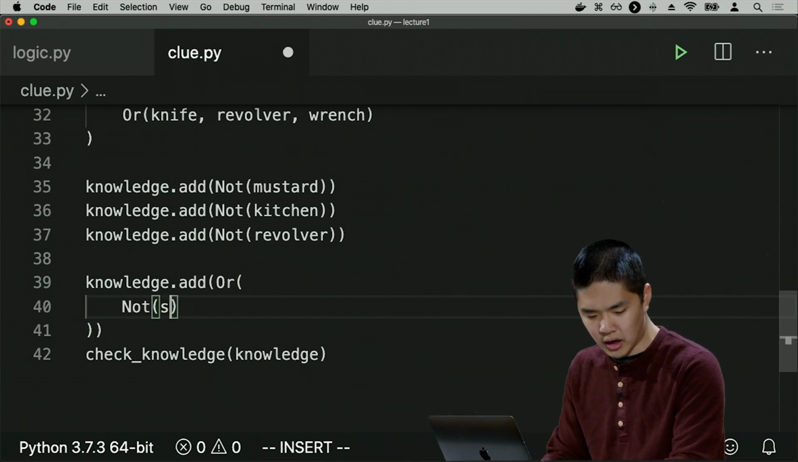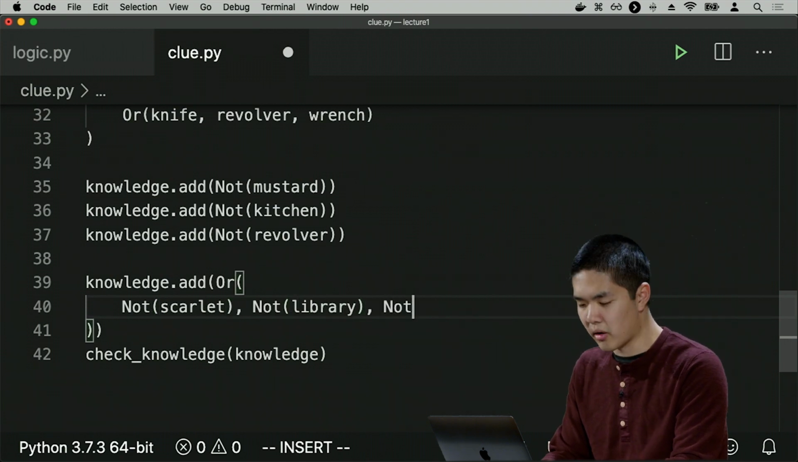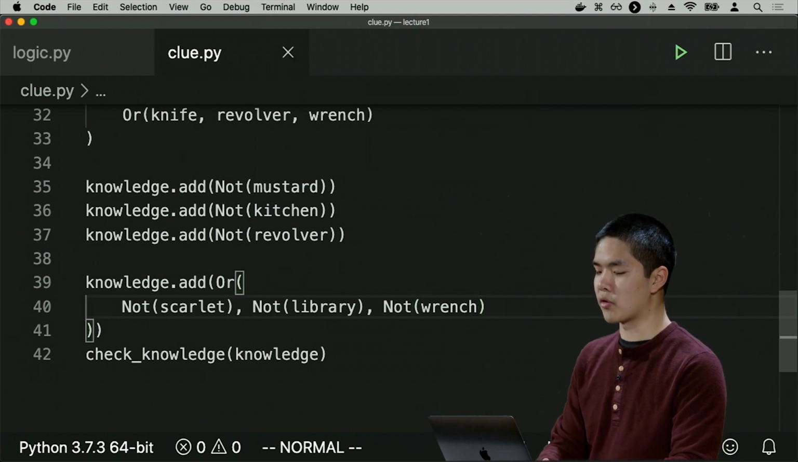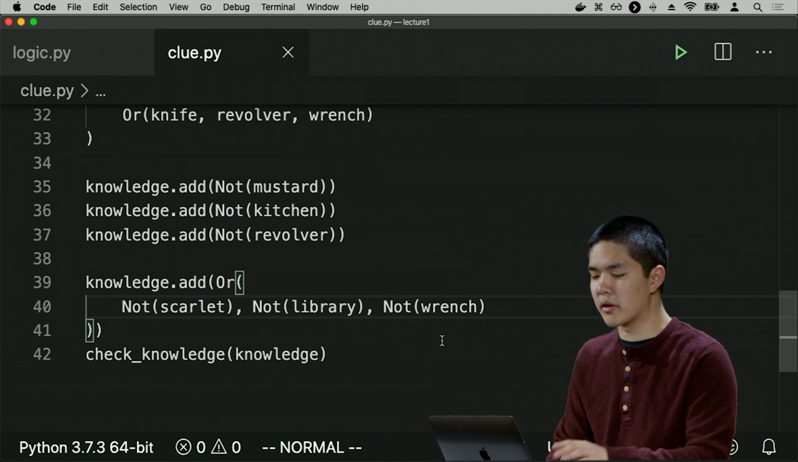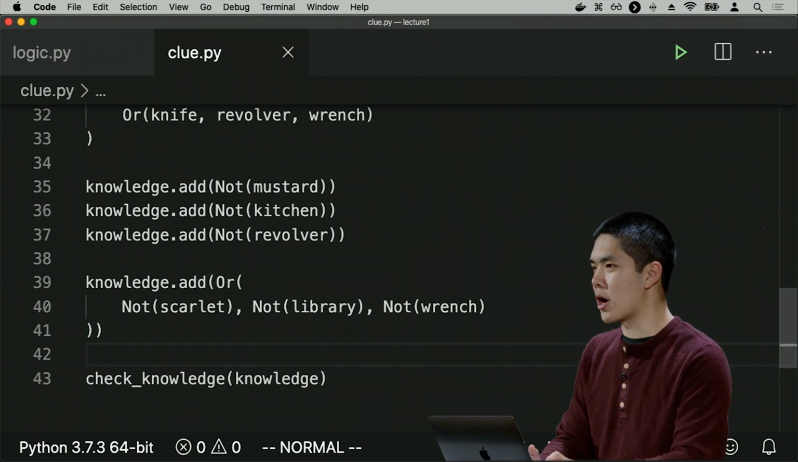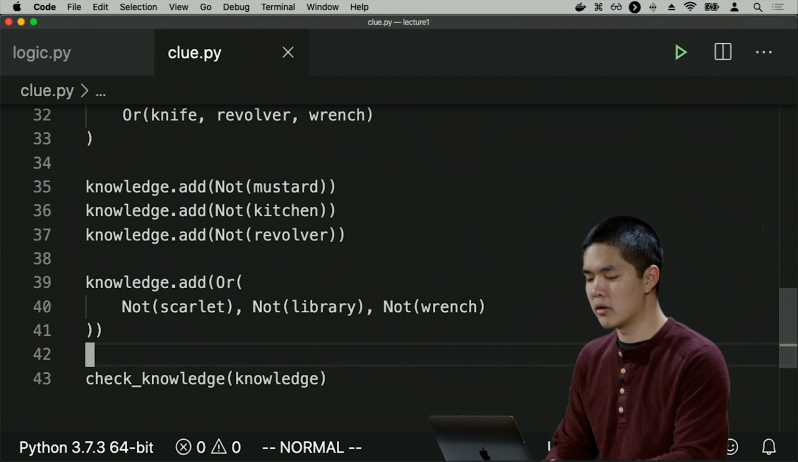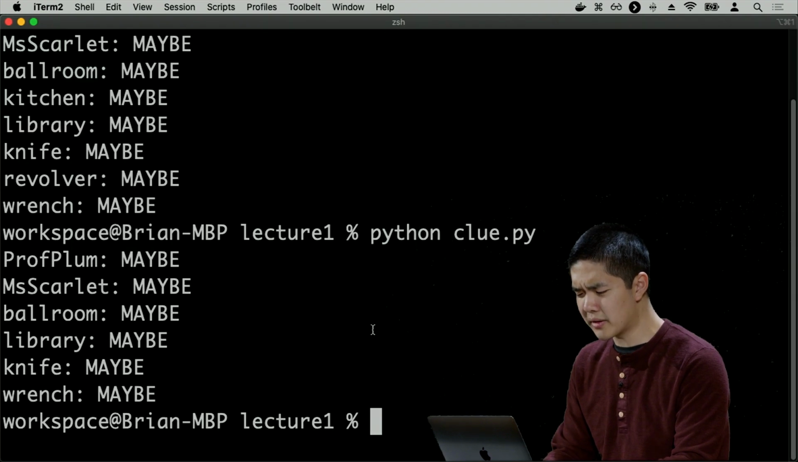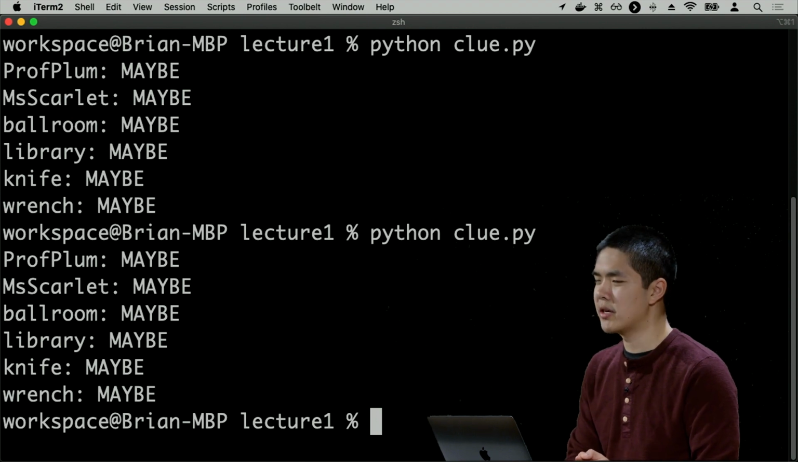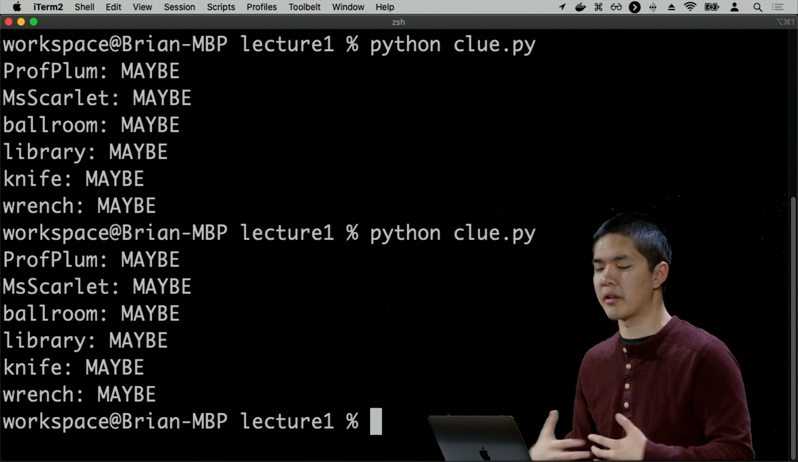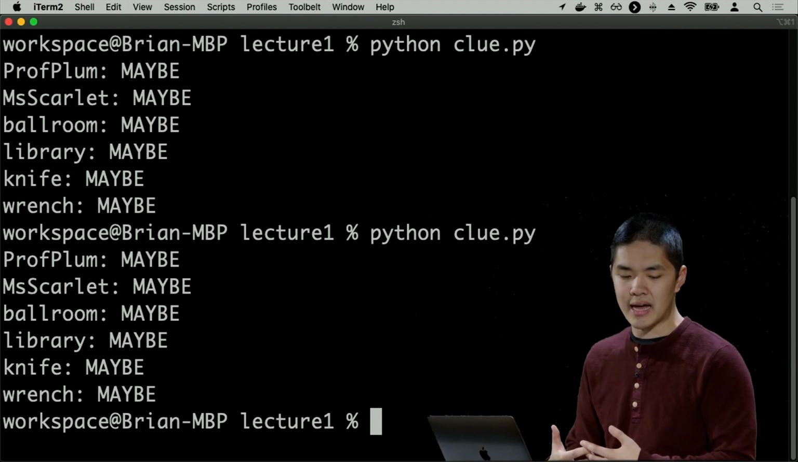So it's either not Scarlet, or it's not the library. And or supports multiple arguments. I can say it's also or not the wrench. So at least one of those, Scarlet, library, and wrench, needs to be false. I don't know which, though. Maybe it's multiple. Maybe it's just one. But at least one, I know, needs to hold. And so now if I rerun clue.py, I don't actually have any additional information just yet. Nothing I can say conclusively. I still know that maybe it's Professor Plum, maybe it's Miss Scarlet. I haven't eliminated any options.